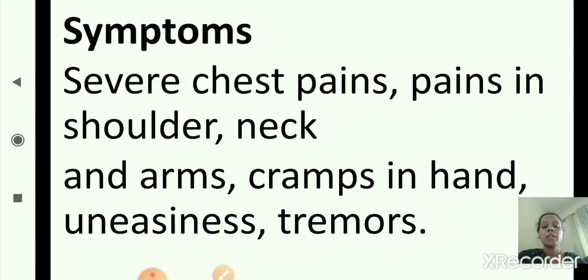Now, which are the symptoms of heart diseases? Severe chest pain, intense chest pain, pains in shoulder, neck and arms, cramps in hand, uneasiness and tremors. So these are the symptoms.